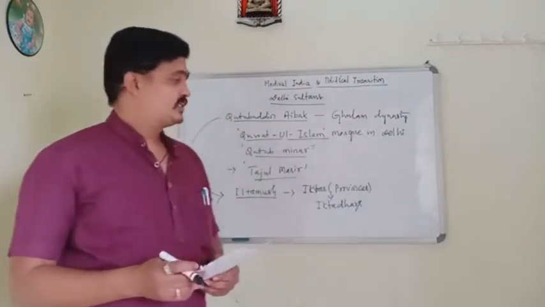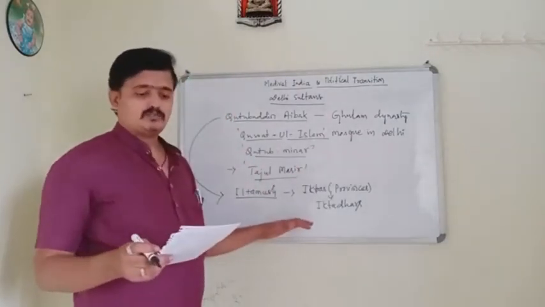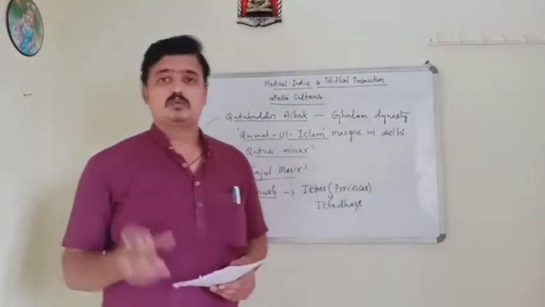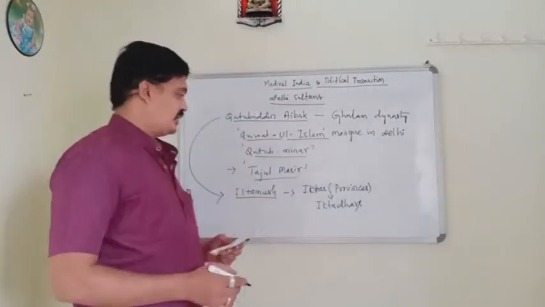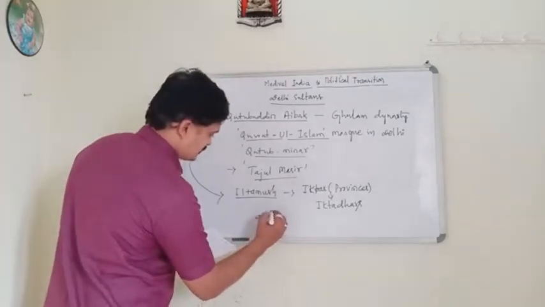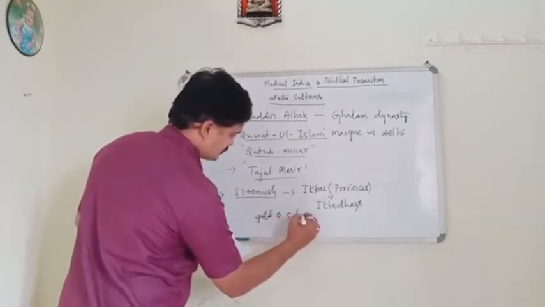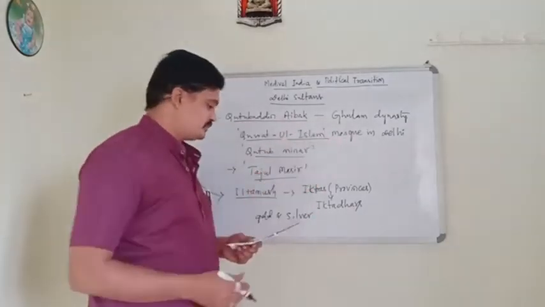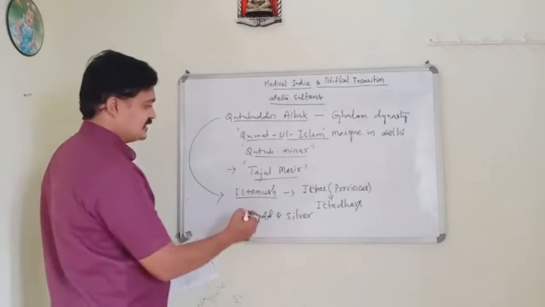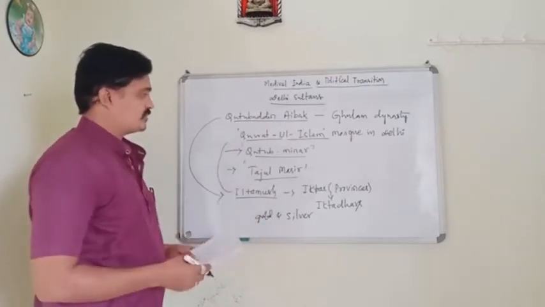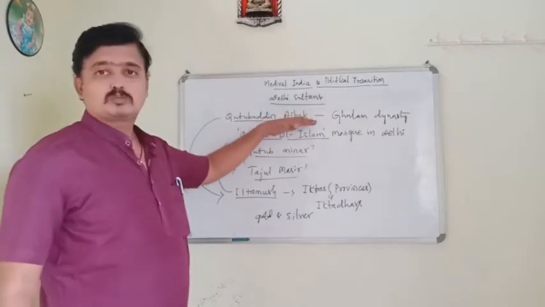He also appointed a PM, that is, a Prime Minister, and judges to advise him. He also brought gold and silver coins into circulation, and he completed the building called Qutub Minar, which was started by Qutbuddin Aibak.